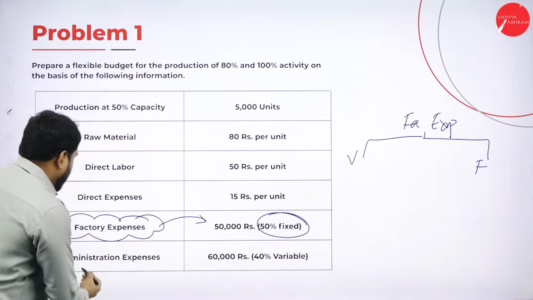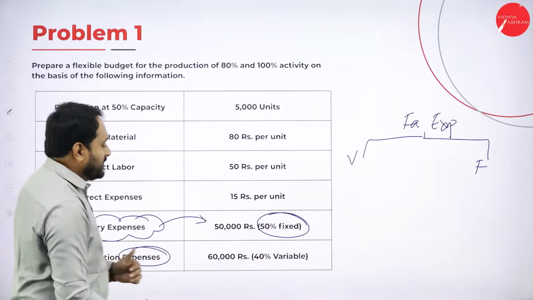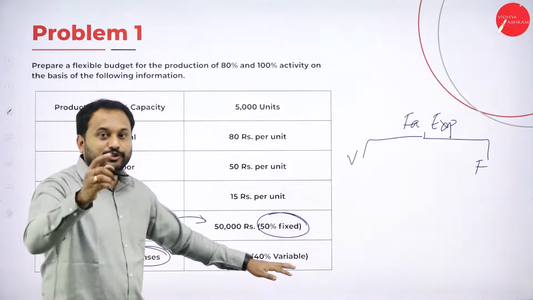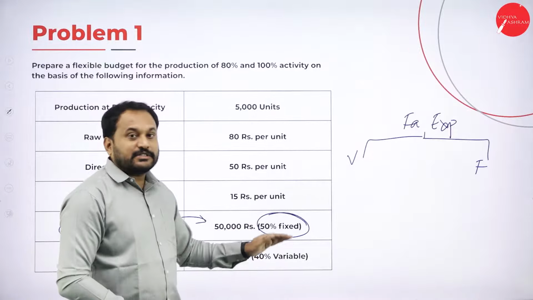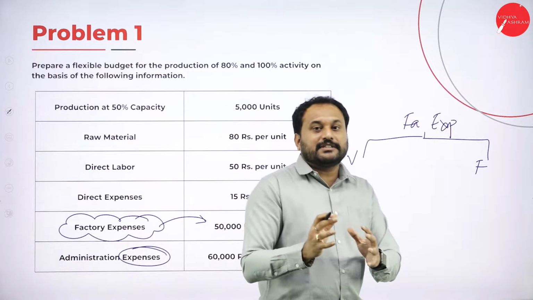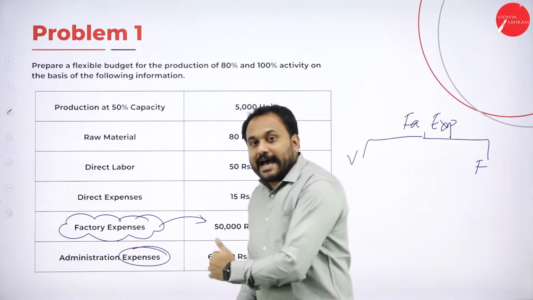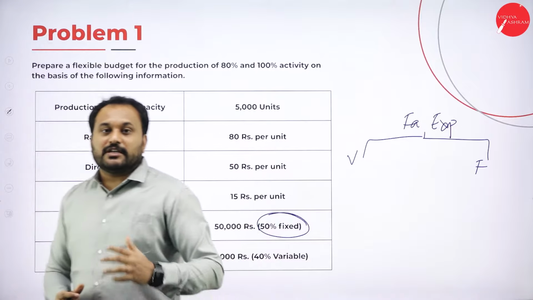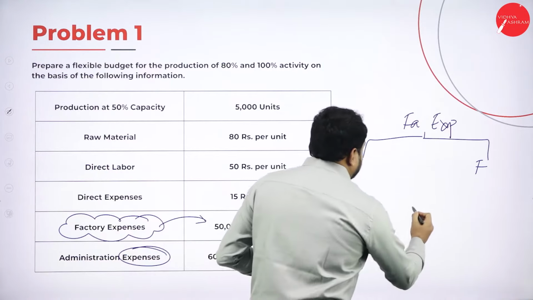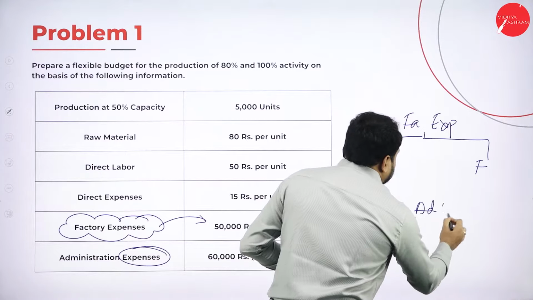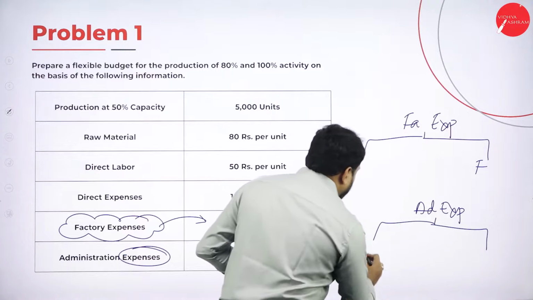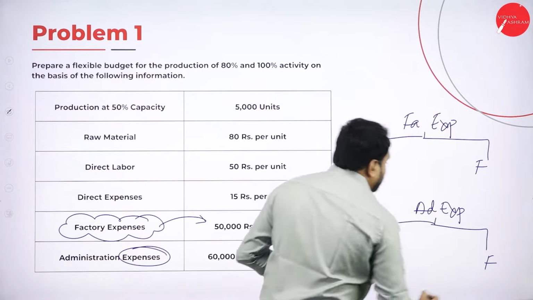Same way here also, administration expenses. Again, they have written something called 40% variable. Now you should tell me, students, if 40% is variable, where does the 60% go? The 60% is fixed. That's why it acts like a semi-variable cost as well as semi-fixed cost. Now here we have administration expenses, and let's divide this into two, variable and here fixed.